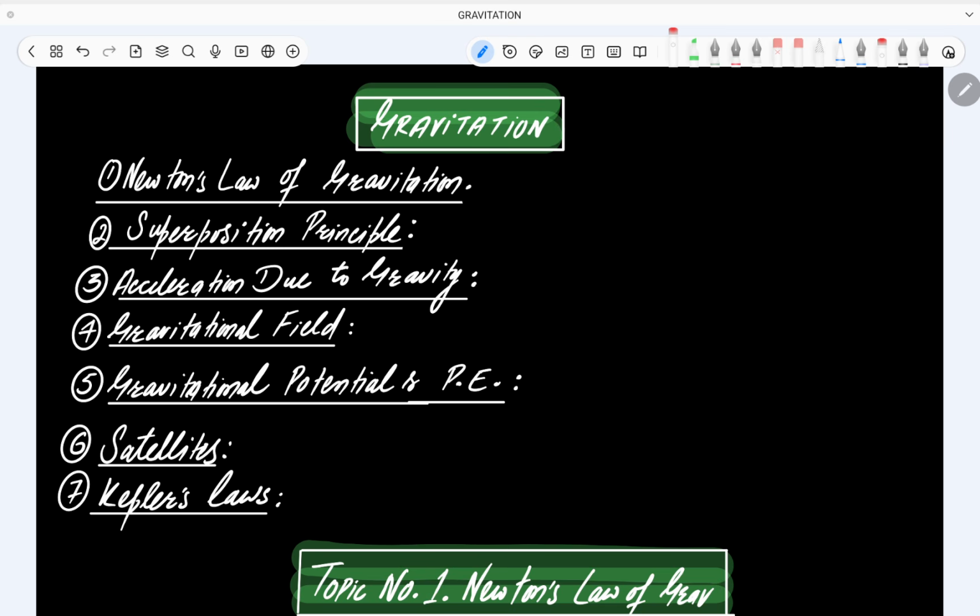So first, I have written down here all the topics in gravitation. Topic number 1 is Newton's law of gravitation. Topic number 2 is the superposition principle. Topic number 3 is acceleration due to gravity. Topic number 4 is gravitational field. Topic number 5 is gravitational potential and potential energy. Topic number 6 is satellites. And topic number 7 is Kepler's laws of planetary motion. Okay, so let's start with topic number 1, that is Newton's law of gravitation.